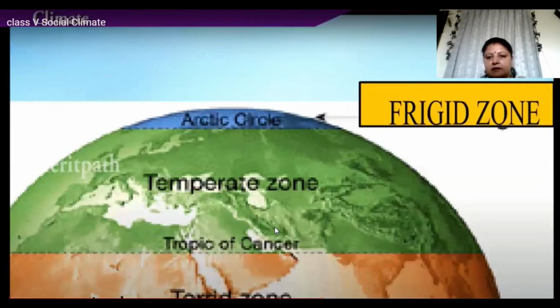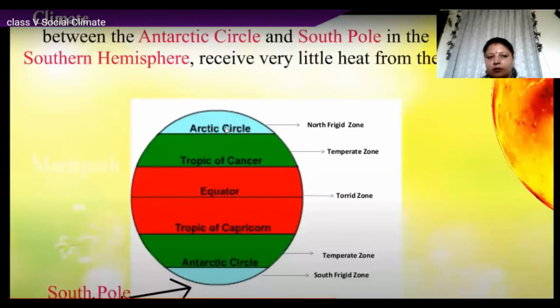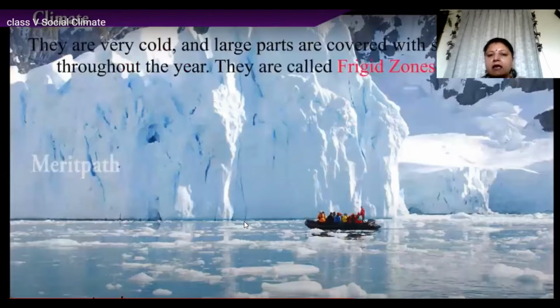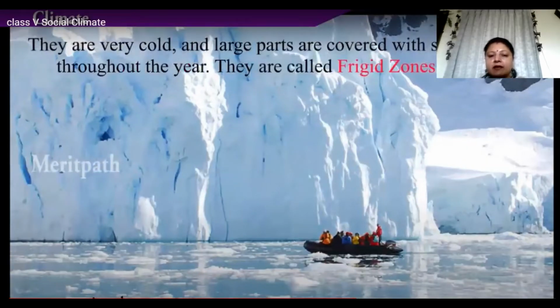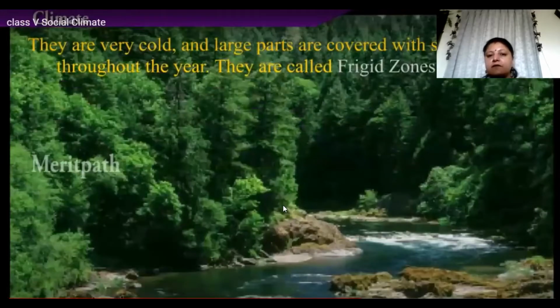Next, we have the frigid zone. Now here, this is the North Pole, 90 degrees north, and Arctic Circle, 66.5 degrees north. This area is the North Frigid Zone. And between the Antarctic Circle and the South Pole, this is the South Frigid Zone. This area, you can see, receives very little heat from the sun. The sun's rays are slanting here. They are very cold and large parts are covered with snow throughout the year. Most of the time, there is heavy snowfall. So this is called the frigid zone.